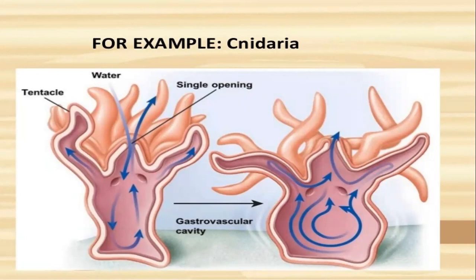An example from Cnidaria is an organism like Hydra. Hydra has a fluid-filled internal gastrovascular cavity. This cavity supplies nutrients for all body cells. Water enters through the mouth. These are the tentacles, which protect the body of Hydra from invading microorganisms. So the exchange of nutrients and materials takes place in the gastrovascular cavity.